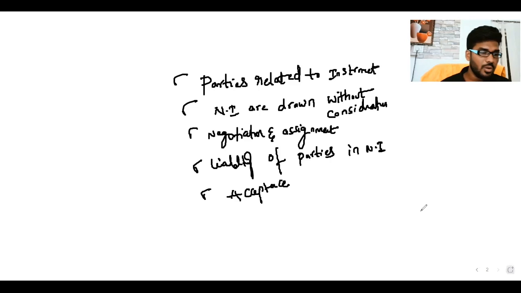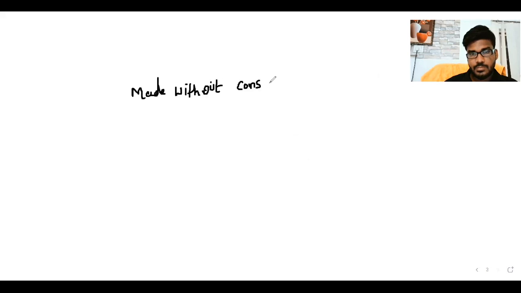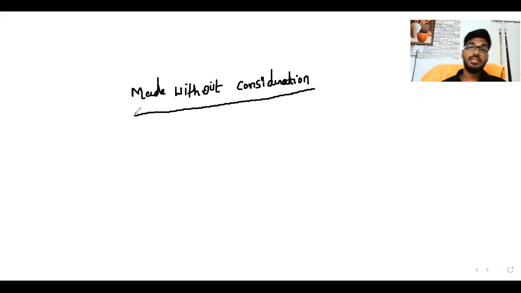Now we discuss negotiable instruments made without consideration. Listen carefully. Here, X draws the instrument, draws the bill of exchange.